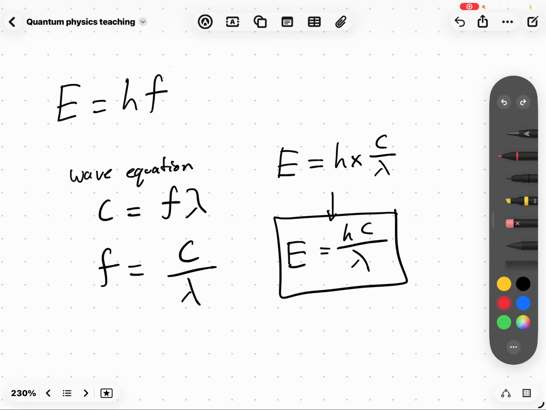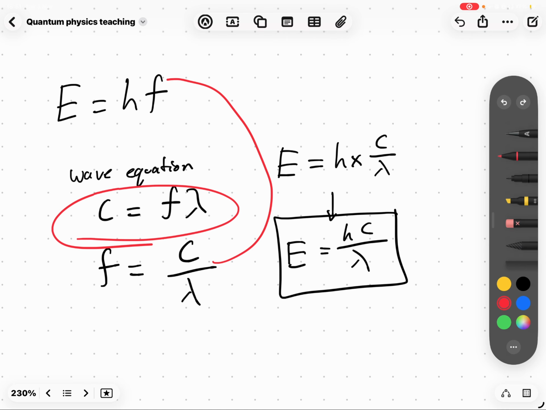Now, what do we know about f? f is the frequency. f turns up in the wave equation. c equals f lambda. Remember, c is the speed of light. It's the velocity. v equals f lambda. Remember, c equals f lambda. We can rearrange to get f. f equals c over lambda. We substitute that into this. Gives us E equals h times c over lambda. Then h over 1, that's what it sort of is equivalent to. Gives us E equals hc over lambda.